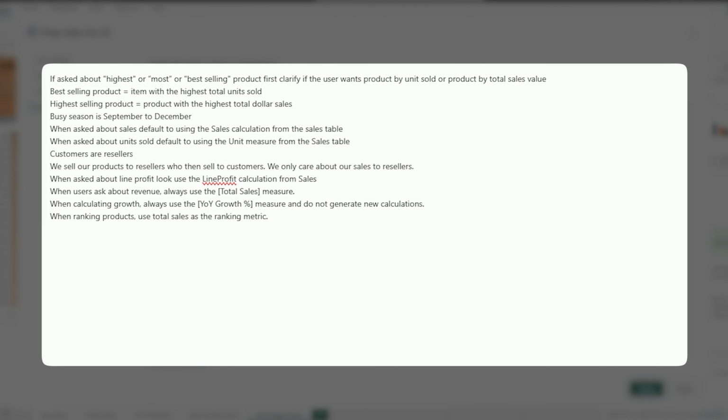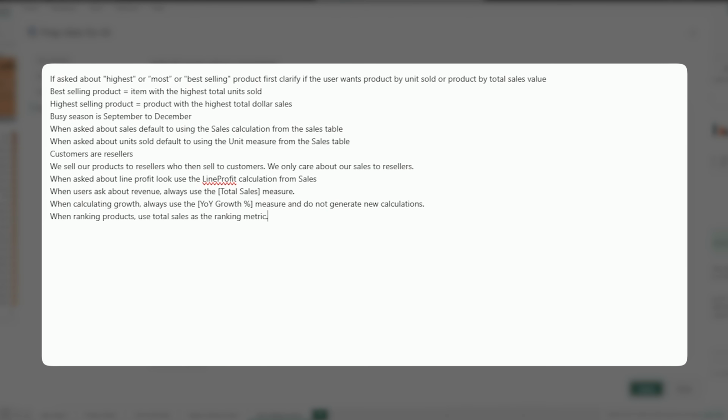All right, so the differences. Verified answers are mapped to specific questions. AI instructions are for guiding reasoning across all questions. So verified answers are definitive. AI instructions simply define the rules of the road. One removes ambiguity while the other reduces ambiguity everywhere. So if we can have a verified answer, great. If not, we look to AI instructions. So these three options, simplifying the data schema, verified answers, and AI instructions, are all working together.